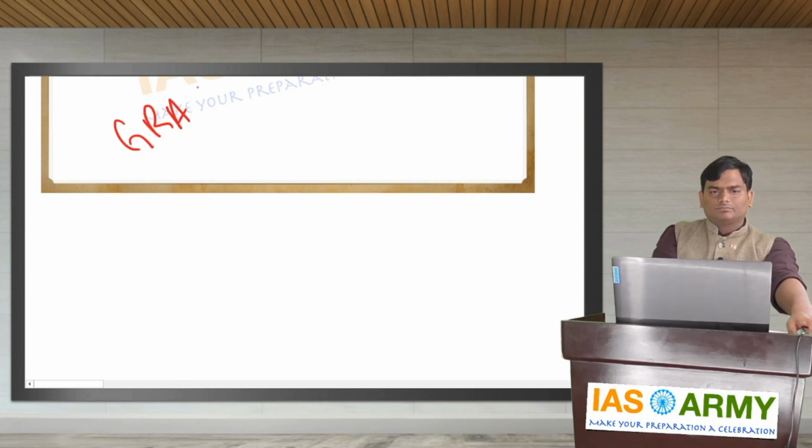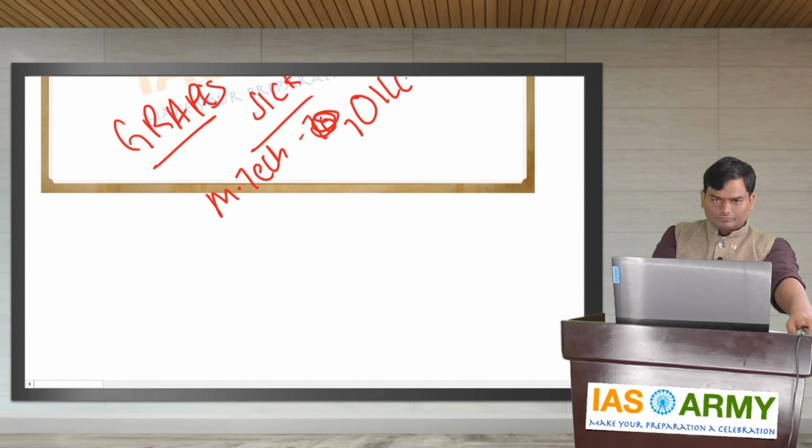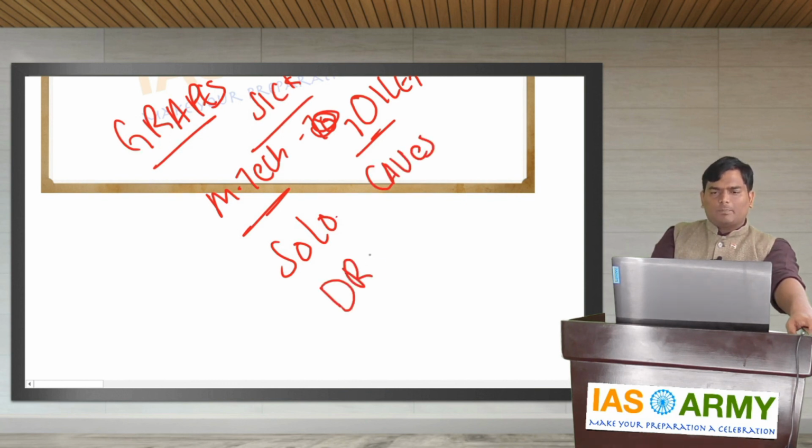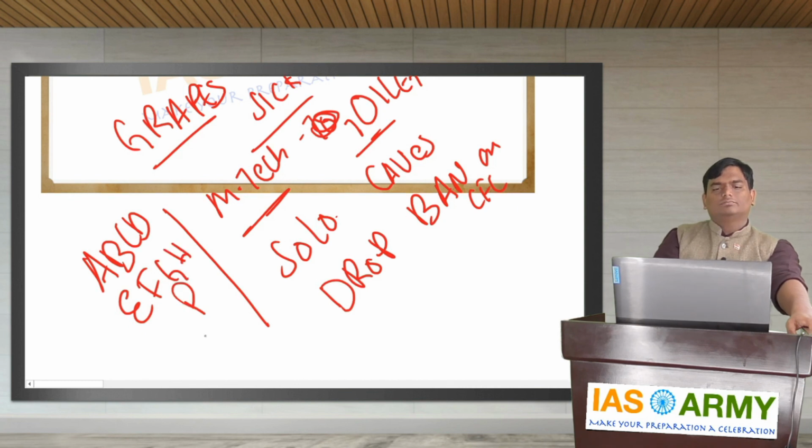Grapes. You ate grapes and you became sick. And then you have done your masters in technology and then in toilets. Yes, sir. Then you went solo in caves. And then next, drop ban on CFL. And then finally, A, B, C, D, E, F, G, H, P.